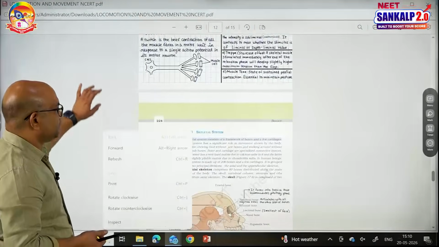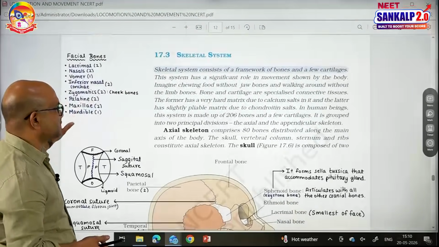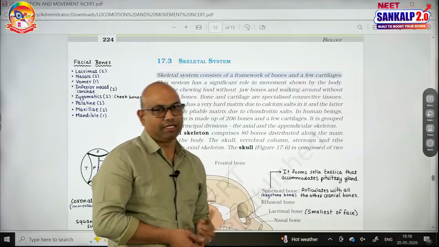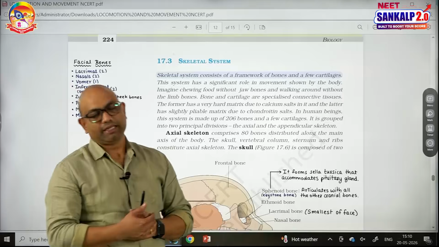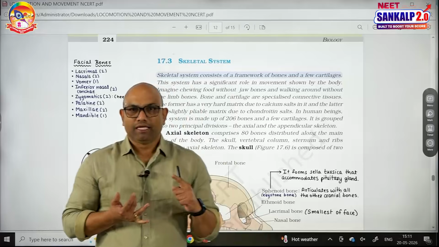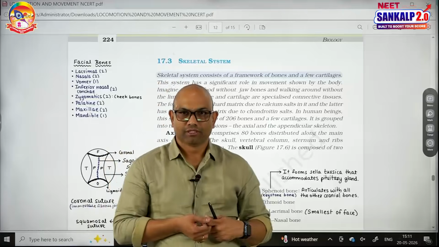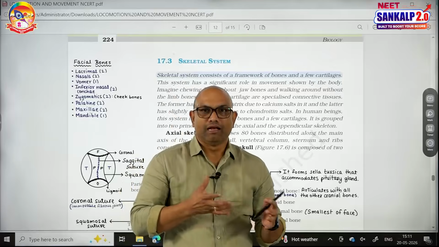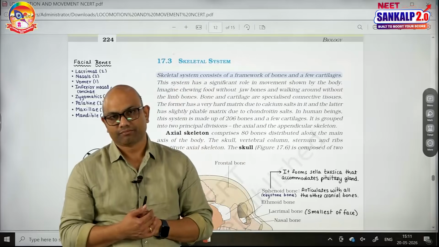So with this, the muscle topic is completed. The next topic in our chapter is the skeletal system. The skeletal system consists of a framework of bones and a few cartilages. We already know the functions of bones: they form the structural framework of an organism, support and protect the soft tissues of our body, are involved in locomotion, act as homeostatic reservoirs of minerals, and in long bones, the red bone marrow is involved in the production of red blood cells.